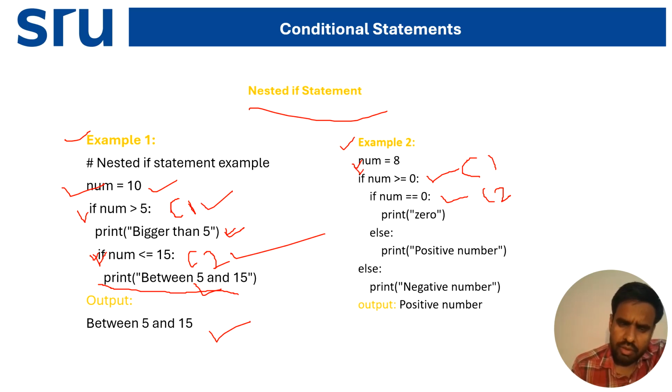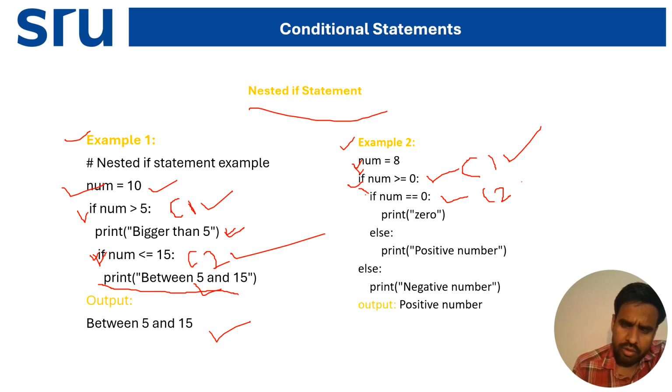I'm taking num equal to 8, so it will check the first condition: 8 greater than or equal to 0. Yes, condition 1 is true. Then it will come to the next if condition: num equal to 0, that is 8 equal to 0.